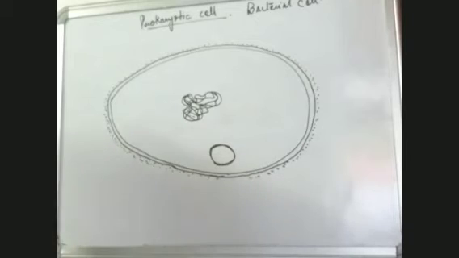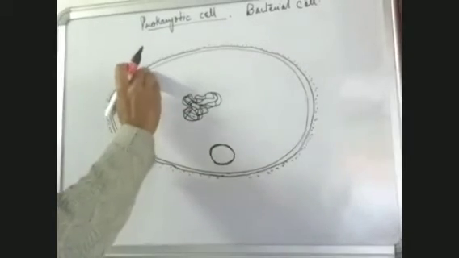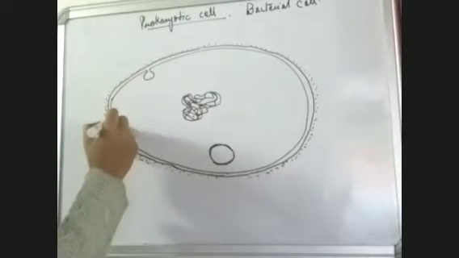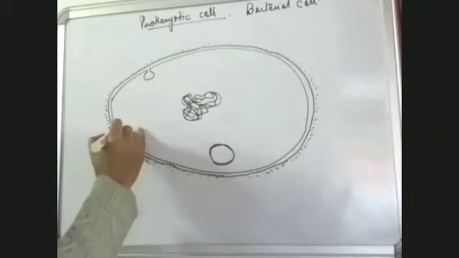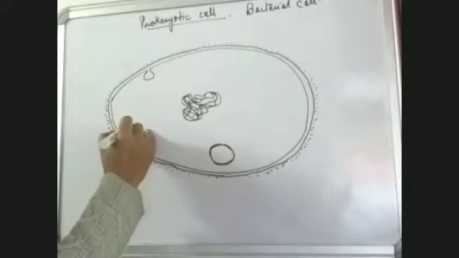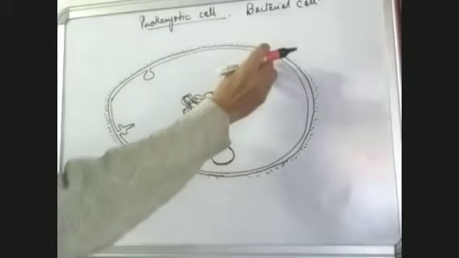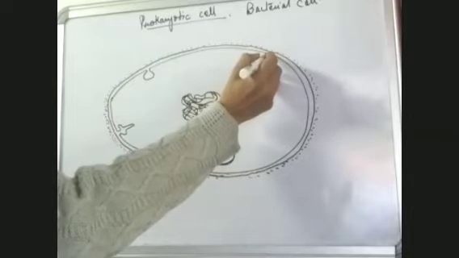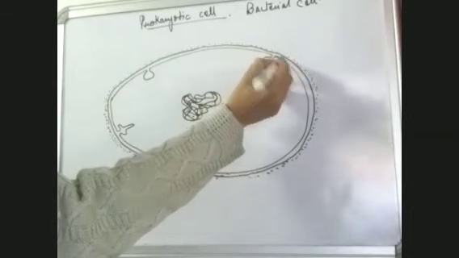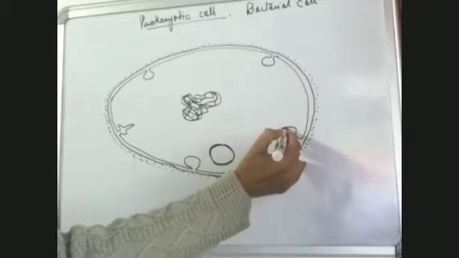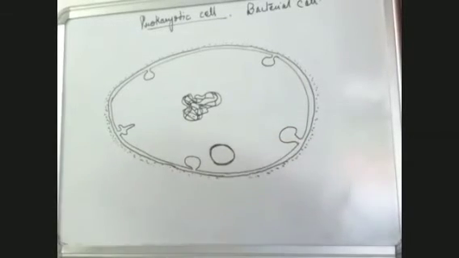Then besides this, as you know, the membrane bound organelles are absent. Here we have some invaginations, which are known as the mesosomes. The membrane has some invaginations like this.